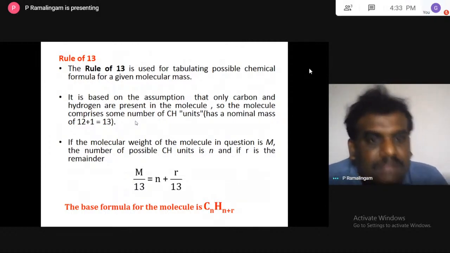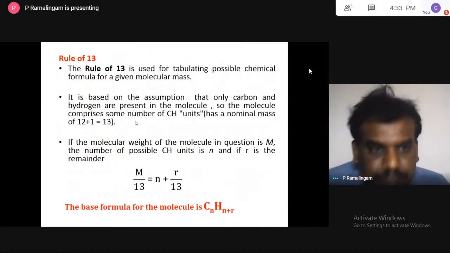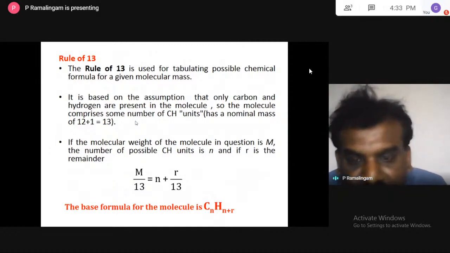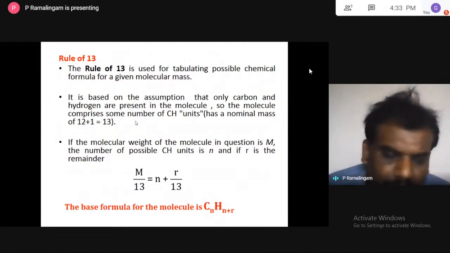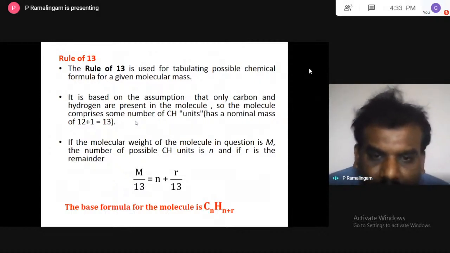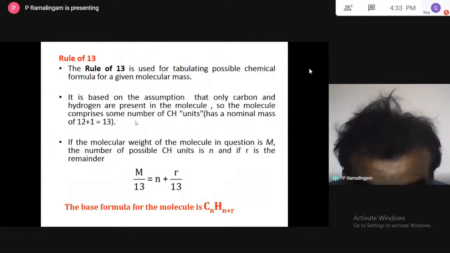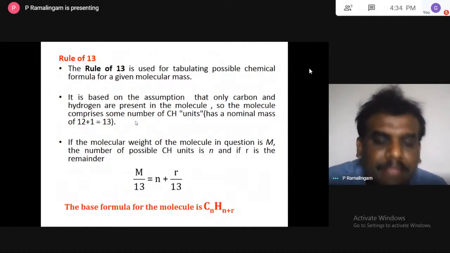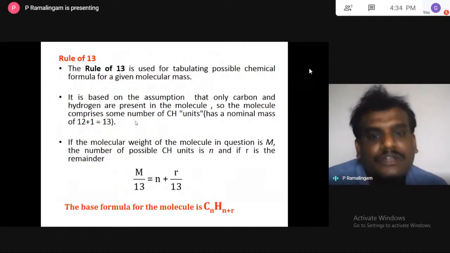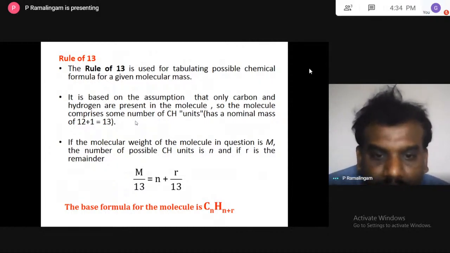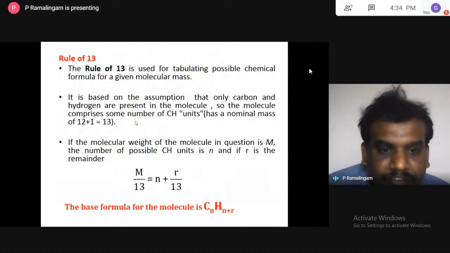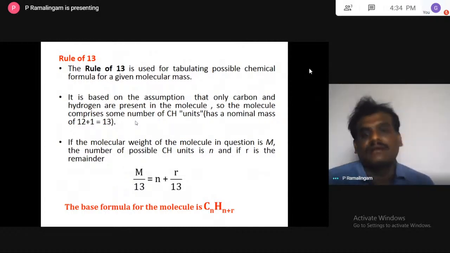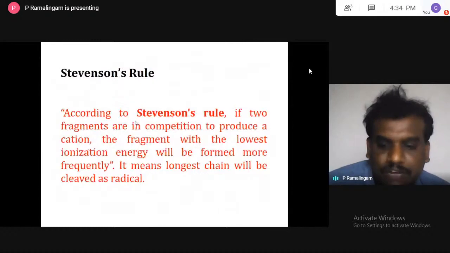So if the molecular weight of the molecule is M, then the number of possible CH units is n, and you can divide it, the same like mathematical dividing as you did in olden days without a calculator. So you have to do this without a calculator. M by 13 is equal to n plus r by 13. Accordingly, the base formula for the molecule is CnHn+r. I'll show you how to do it.